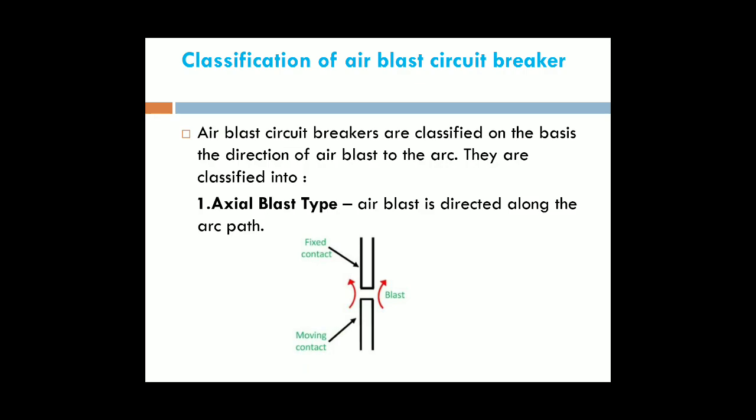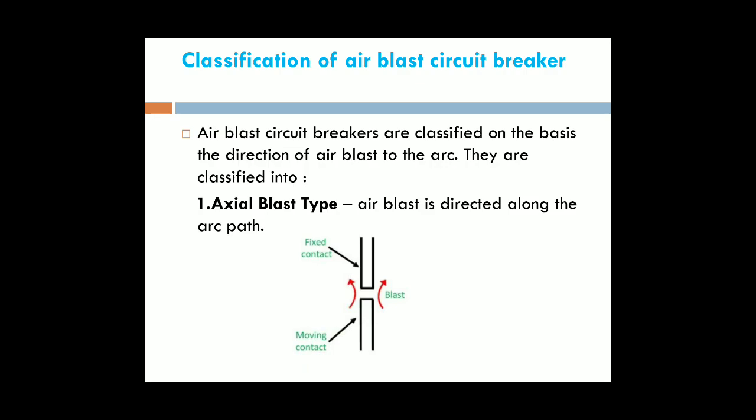They are classified only depending upon the direction of the air blast.